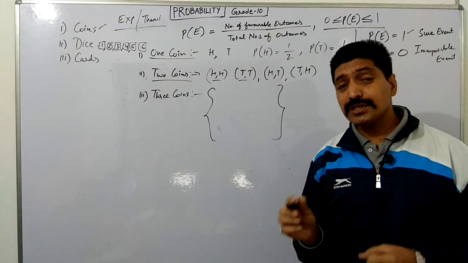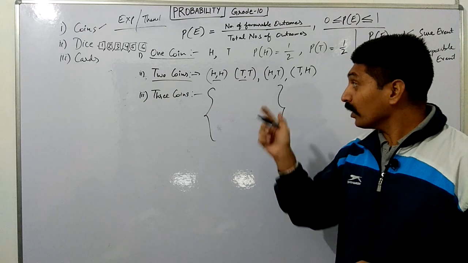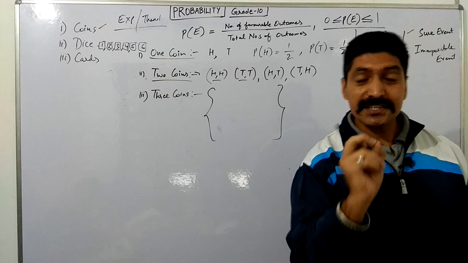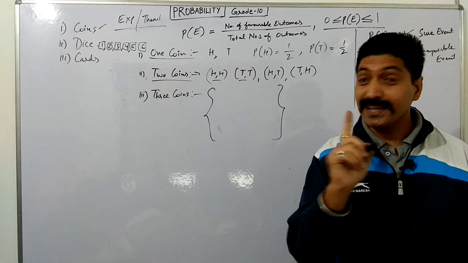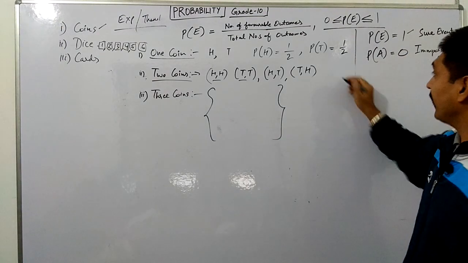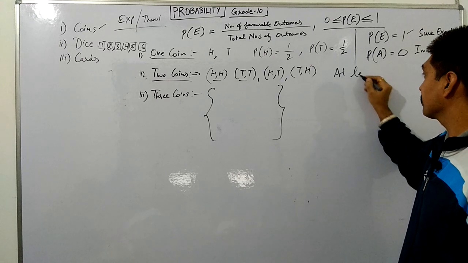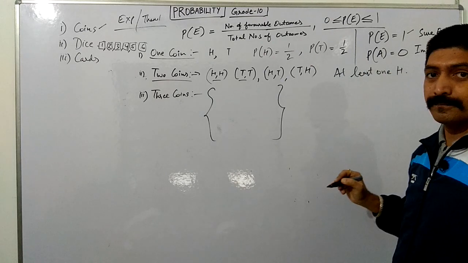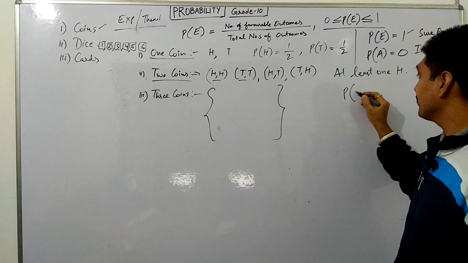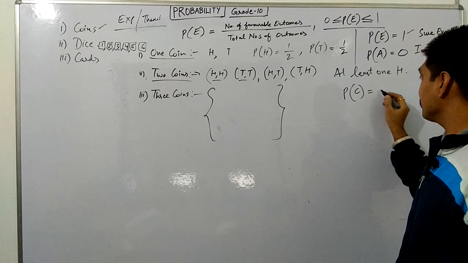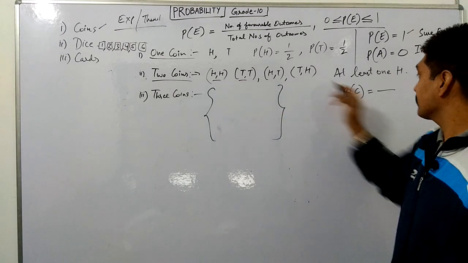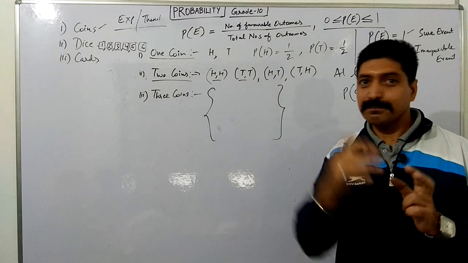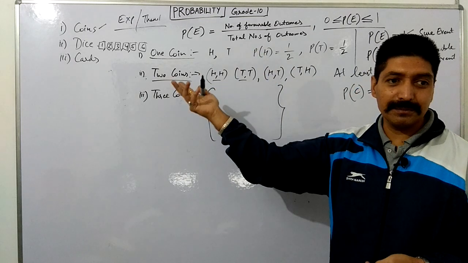But now the question is this way: what is the probability of the event that at least one head is coming? Then the probability of any event is the favorable outcomes over the total sample space, which is 4. The condition is at least: a maximum of 1 can be there, 2 can be there.